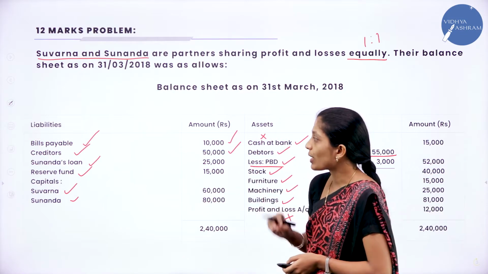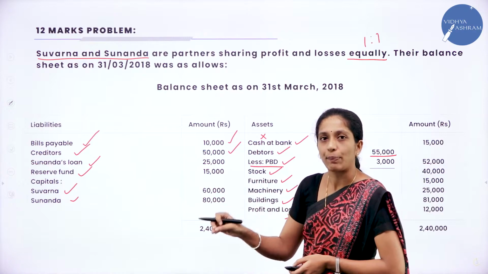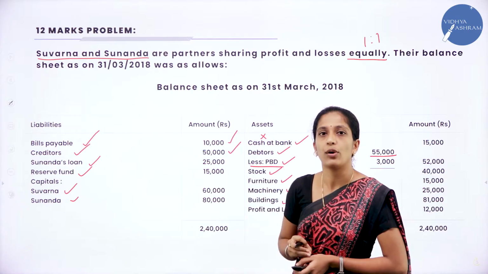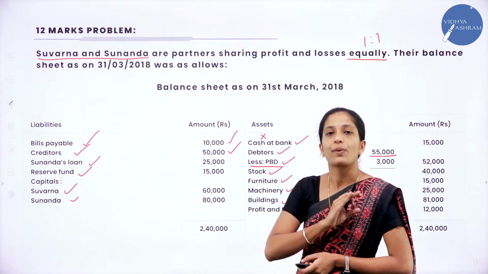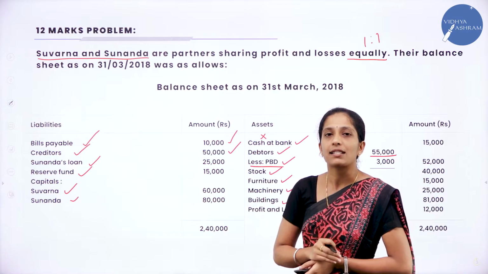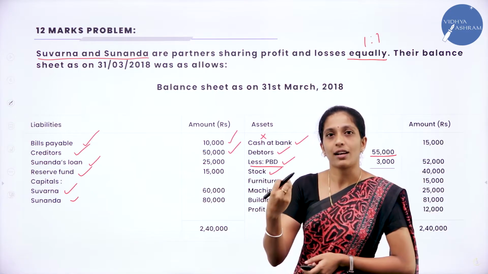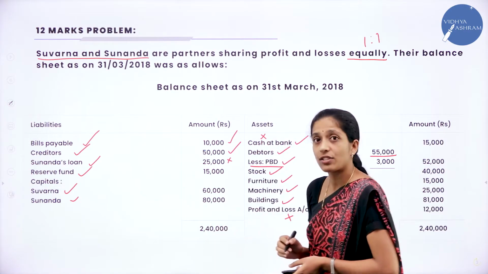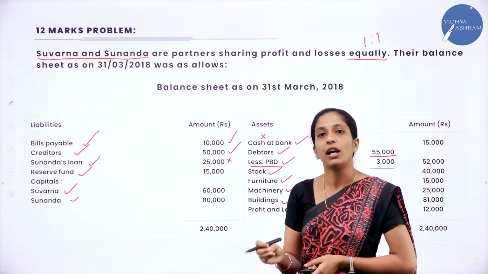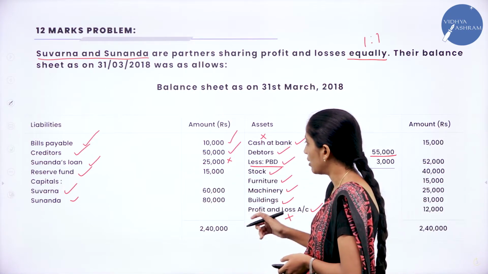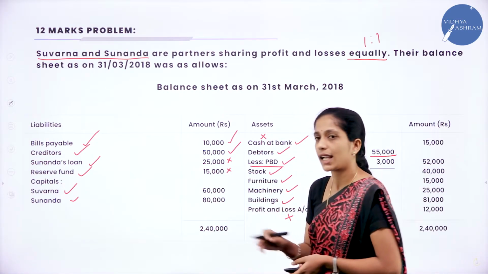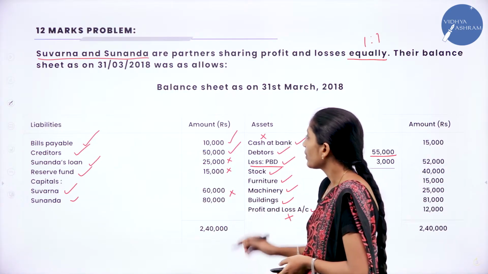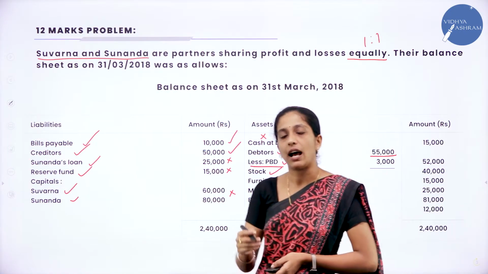Clear? Since Sunanda is a partner of this organization and she has given a loan, it is a partner's loan. So we are not going to take partner's loan when recording liabilities under the realization account. Next, reserve fund. We are not going to take reserve fund, we will transfer it to the partners' capital account. Next, they have given capital, so capital also we are not going to take. Now only two liabilities, that is bills payable and creditors.